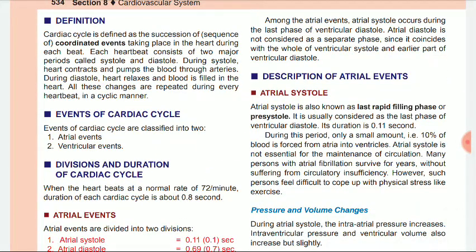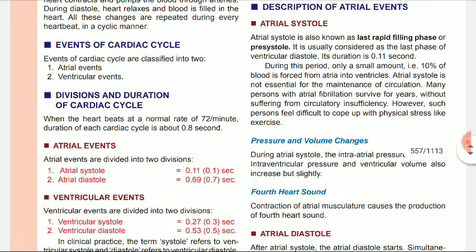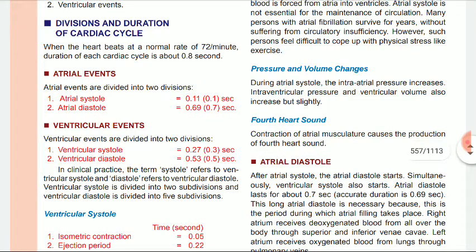Systole, the heart contracts and pumps the blood through the arteries, and during diastole the heart relaxes. Again, events of the cardiac cycle. Two events are there: atrial event and ventricular event. Atrial event, that is atrial systole and atrial diastole, and ventricular event, ventricular systole and ventricular diastole.